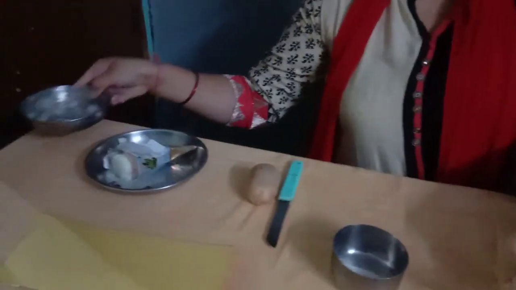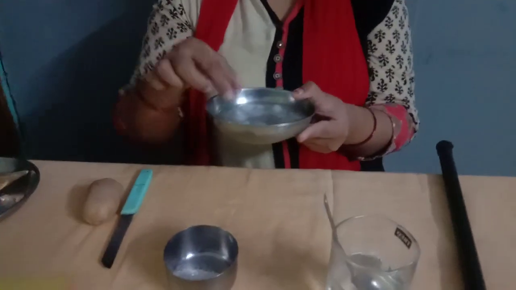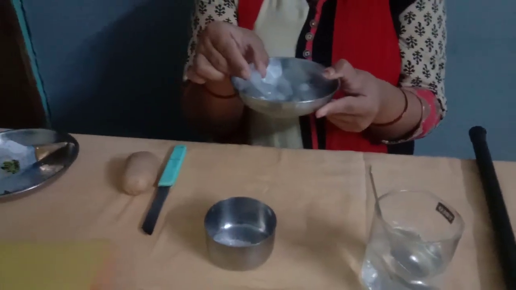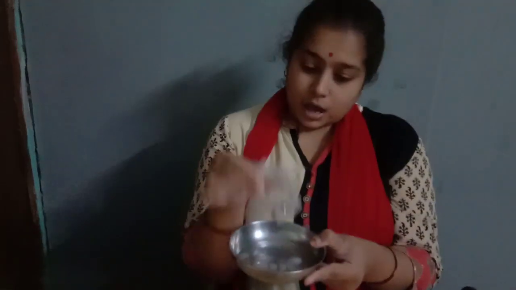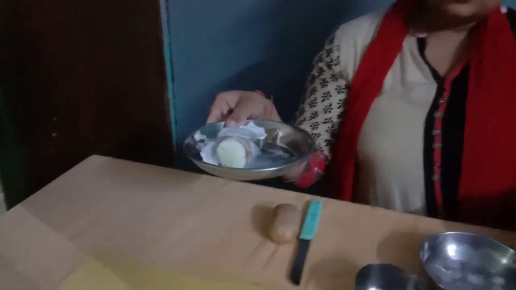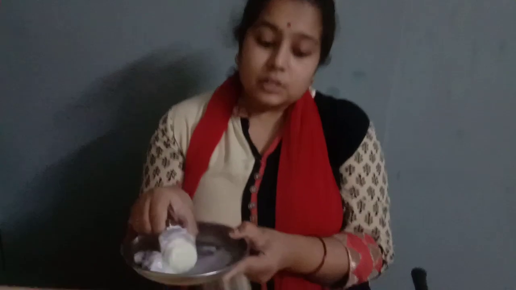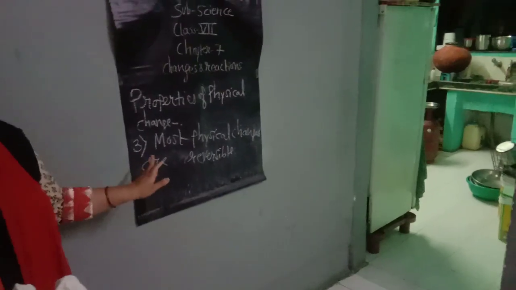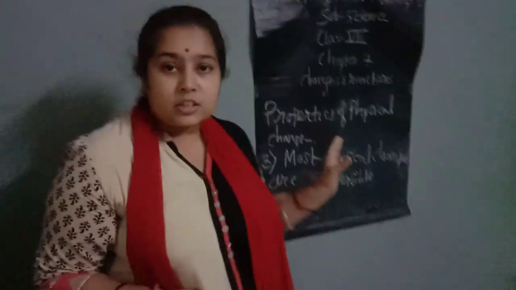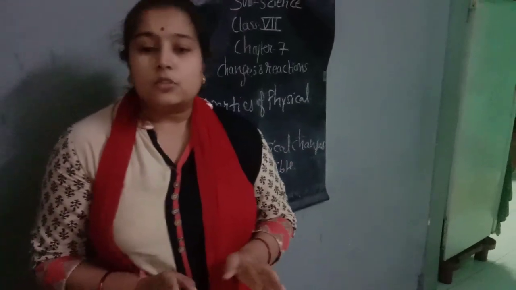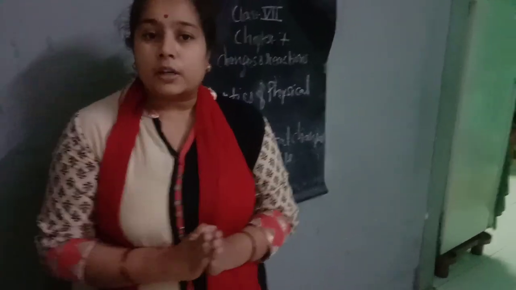And this ice melted. If I want this ice again, I will freeze this water in the refrigerator, so I obtain this ice back. If I freeze this ice cream, I again get the frozen ice cream. It means we can get back our original product. But I said that most physical changes are reversible, but there are chances that some physical changes are irreversible too. Irreversible means we can't obtain the original product back.